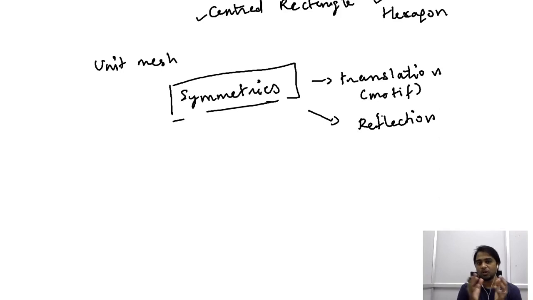We saw in the previous lecture that the square unit mesh exhibits reflection symmetry along the vertical plane, horizontal plane, and also the diagonal plane. What we mean by that is, when you place a mirror in the vertical plane, horizontal plane, and diagonal plane, you would observe that one region of this unit mesh is the mirror image of the other.